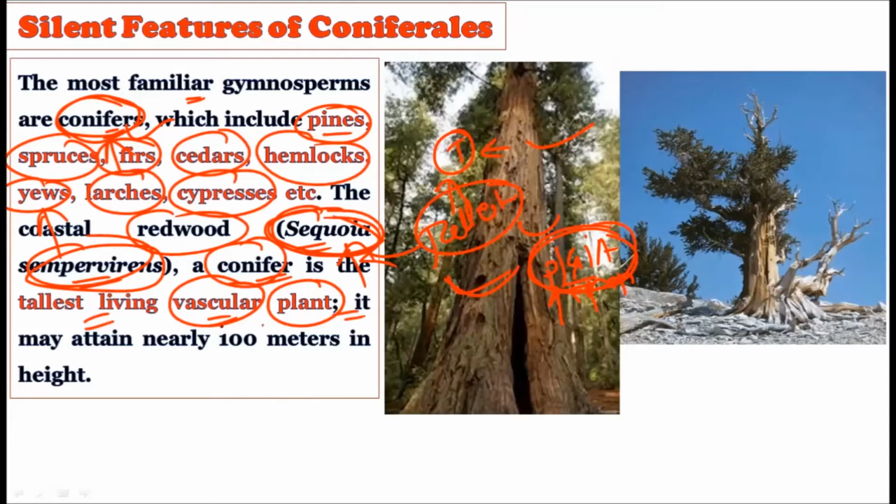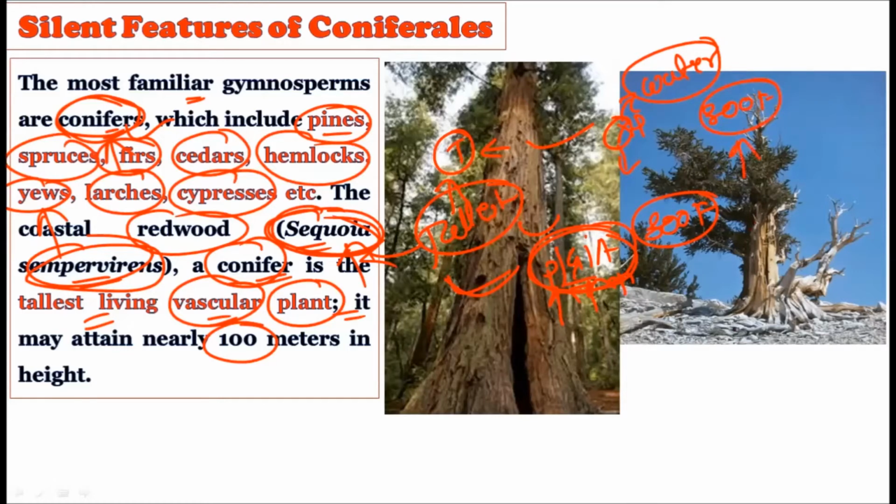It may attain heights of 100 meters. That literally means 300 feet, okay? It can grow up to 300 feet. And why it is important to put the word vascular here, because these vascular plants possess xylem and phloem, and xylem is responsible for transporting water right from the soil to the apex. And as you know, the apex is at 300 feet, okay?